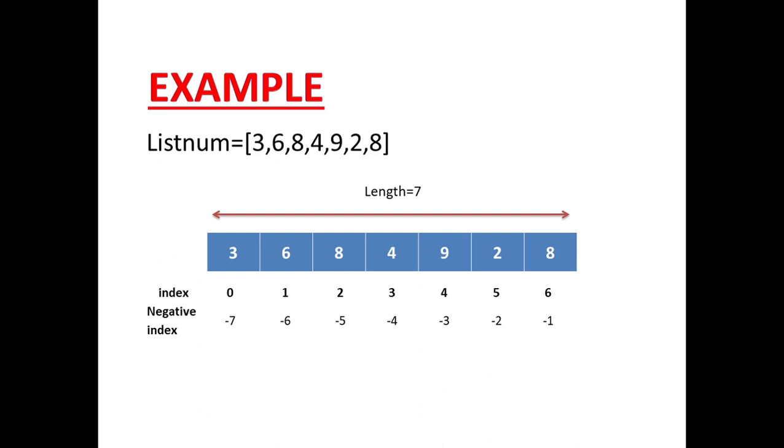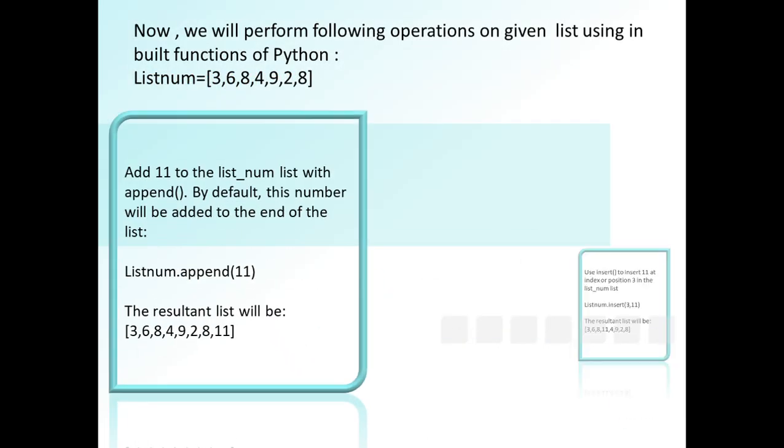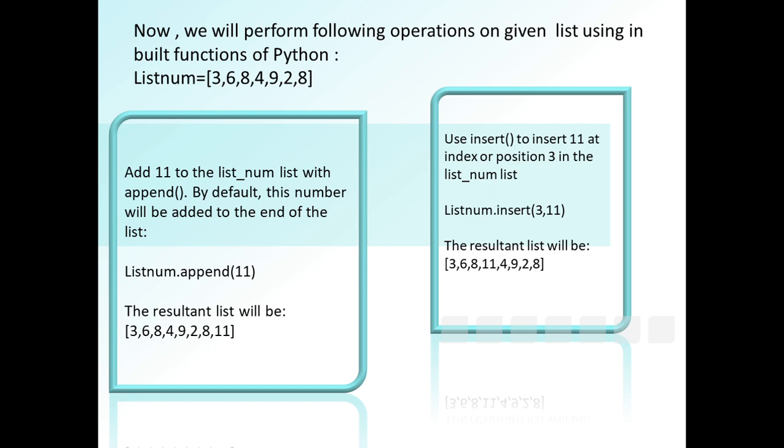And there are two types of indexes available. The one is positive index. It will go to 0, 1, 2, 3 up to the last element, and one is negative index which starts from the last element as -1, -2 and so on. So there are two types of indexing available in case of list. Okay. Now some operations on list, and I will also discuss with you which operation we will use for our stacks and queues, and why not the other one. This we will discuss when we actually learn what is a stack and what is a queue.